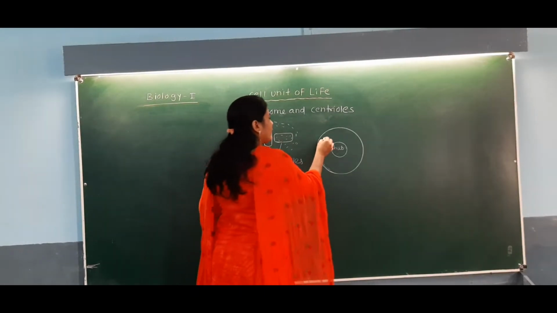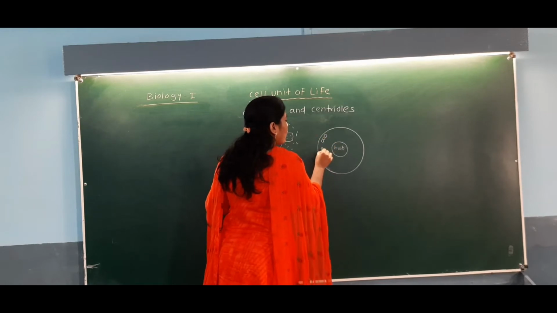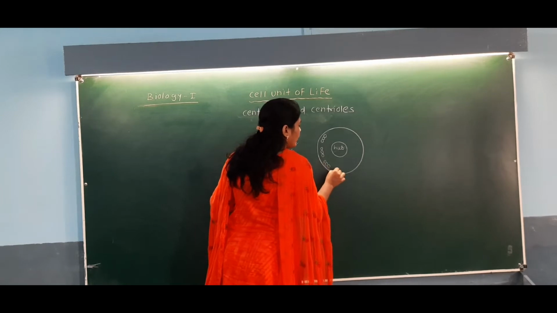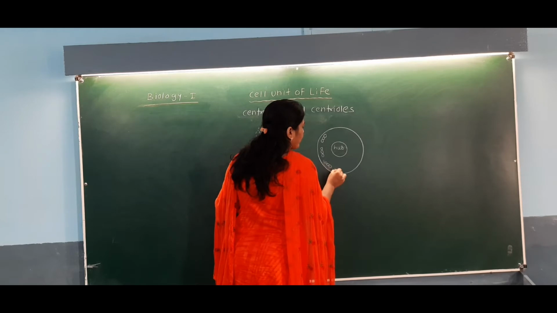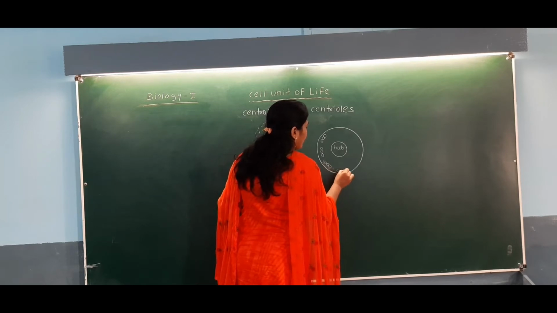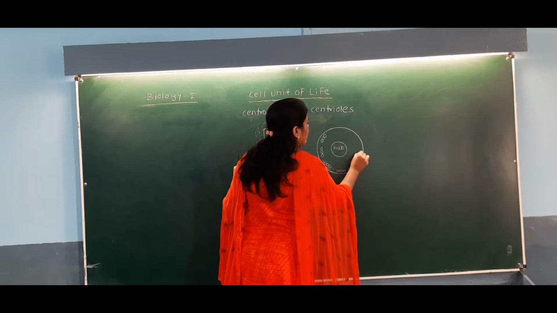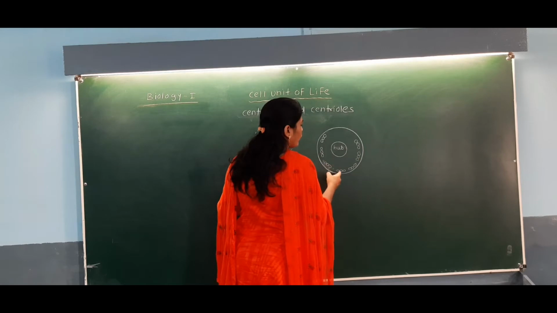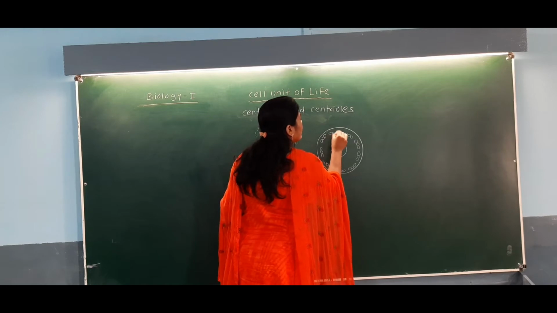So see here, at the periphery you can observe evenly spaced fibrils in the form of triplets, and these fibrils are made up of a special protein called the tubulin protein. So see here what the arrangement is: 1, 2, 3, 4, 5, 6, 7, this is 8, and this one is the 9.